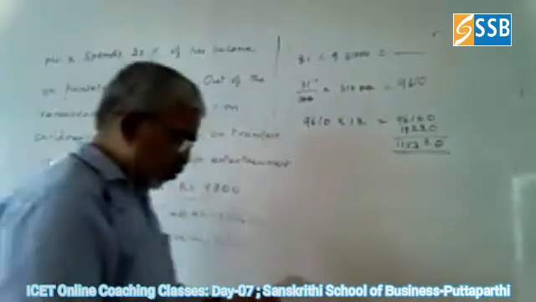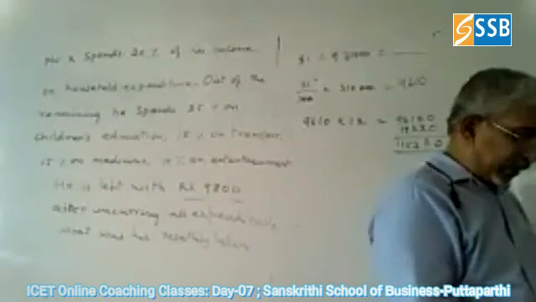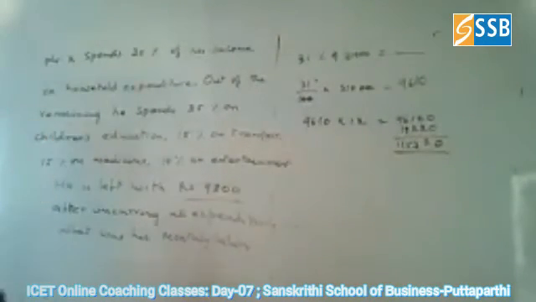Okay. Here, one important thing we must see is this word, which is very, very important: remaining. That is the difference between the previous problem and the problem we are taking now. Why? Because in that problem we took only the total. But here, once he spends 20% on household expenditure, after that, out of the remaining, he is spending.